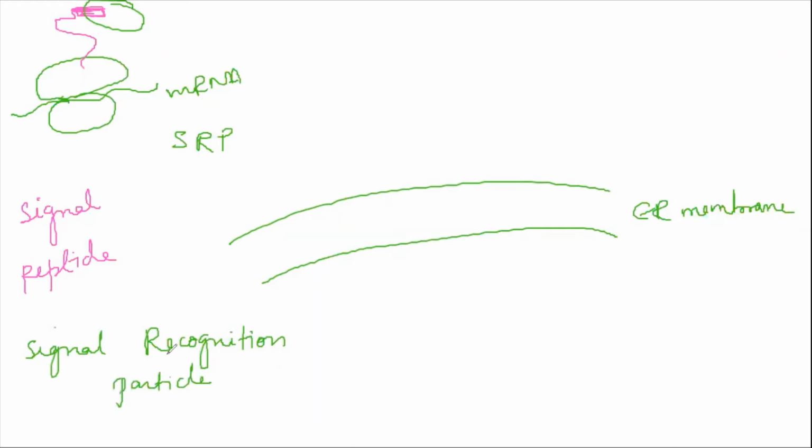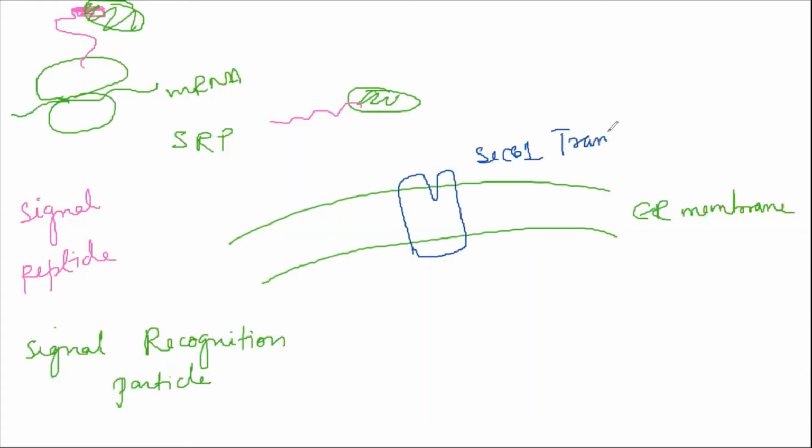SRP goes and binds to your signal peptide. Now, what will happen? This is your signal peptide and your protein is there. This comes and binds to the Sec61 translocator.